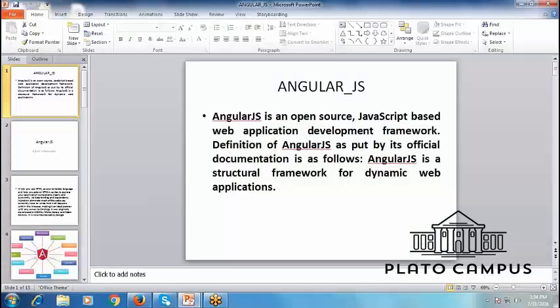Regarding some topics, that is AngularJS that is going on in market today. Let's start with AngularJS. Before AngularJS, we have to start the concept of client and server. If you are aware of JavaScript, HTML or the client-server approach, then it will be better for you to jump on AngularJS. So a kind of prerequisite is you should have some knowledge of HTML as well as JavaScript and the client-server approach.